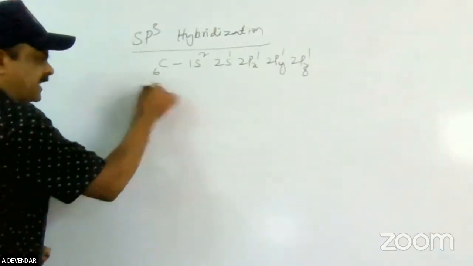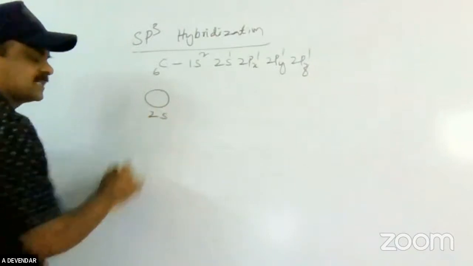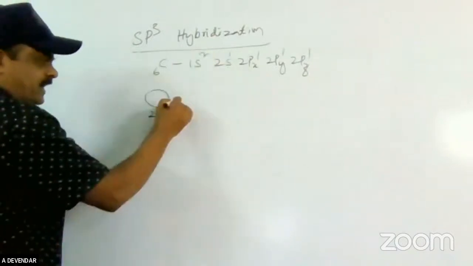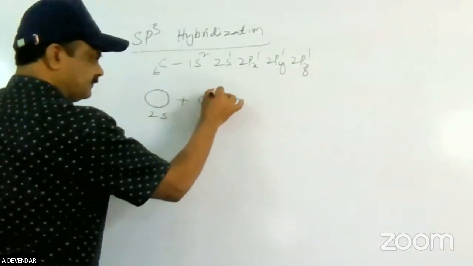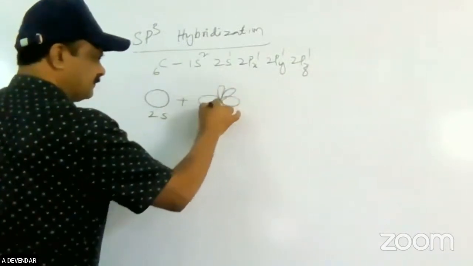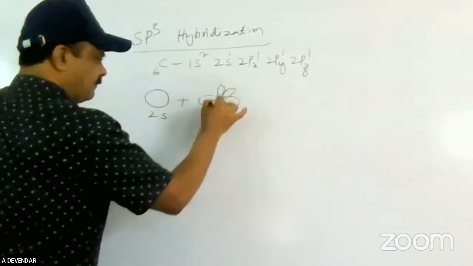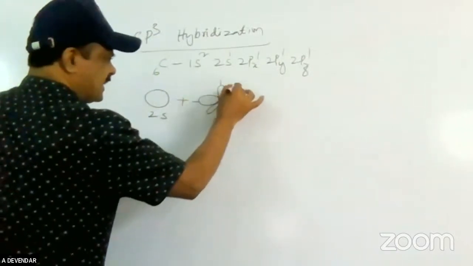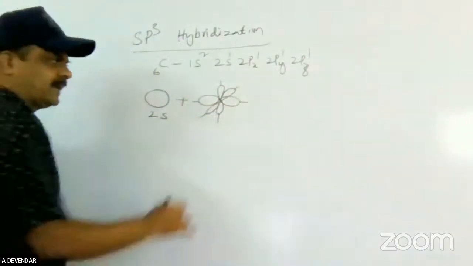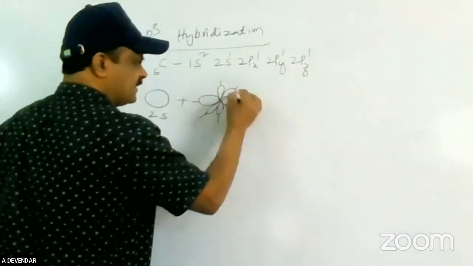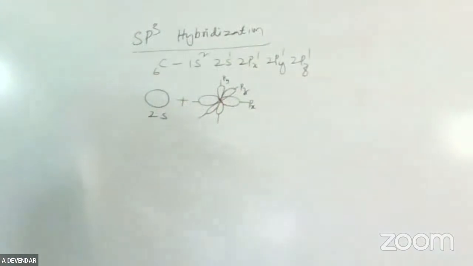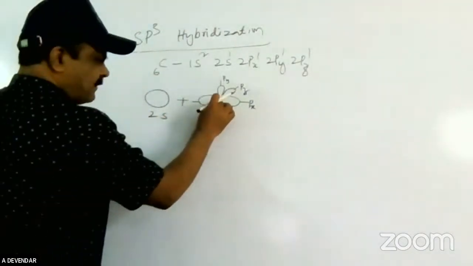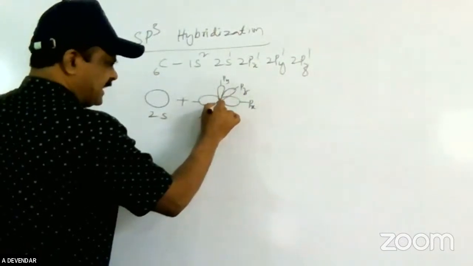I am taking the 2s1 orbital. Next, think of the dumbbell shaped p orbitals: px, pz and py. They are all dumbbell shaped.